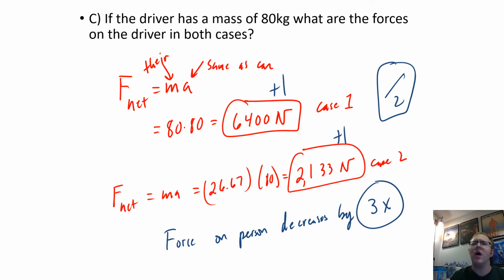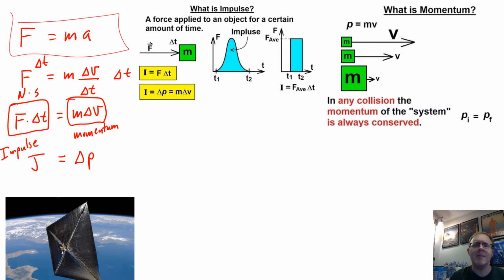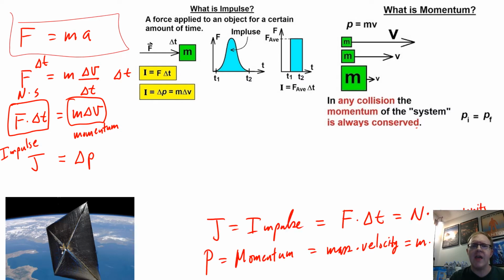So let's go into our physics content first. What we're talking about here is impulse and momentum. Starting on the side of this screen, F equals ma. That's the formula we just used to get the answer.